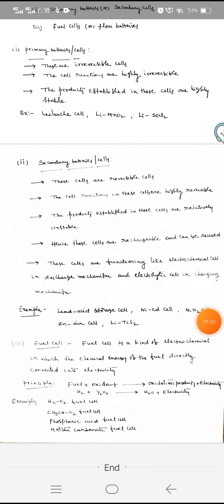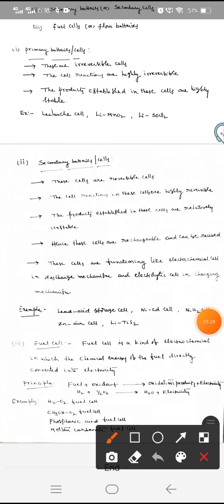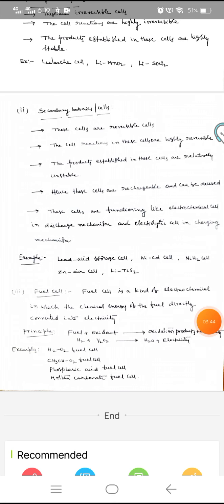Here, primary cells we cannot use again. Secondary cells we can use many times. So, these cells function like electrochemical cells while discharging, and the electrolytic cell mechanism while charging, in case of secondary cells. Whereas fuel cells are different from primary and secondary. This is a kind of electrochemical cell in which chemical energy is directly converted into electricity.